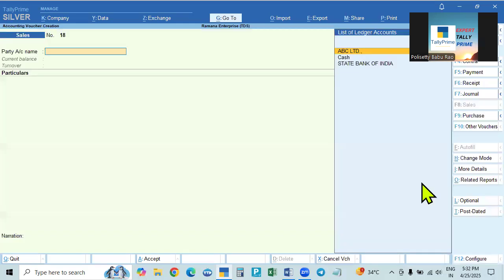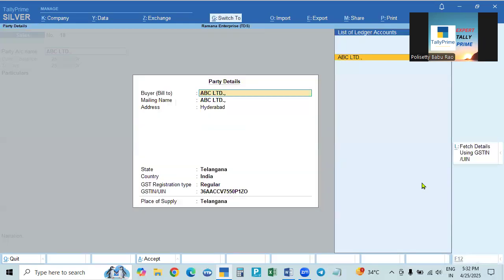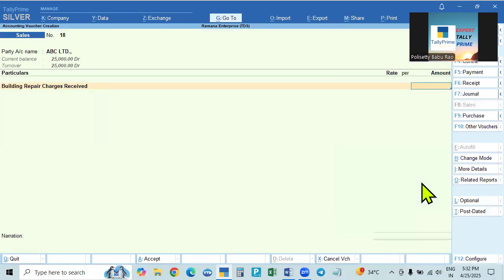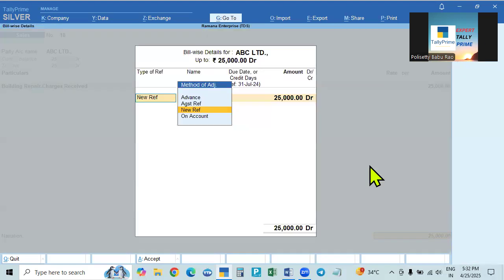31st July we will take up the same person, same service. The service may be different; he's giving different services, whatever it may be. The second bill is also 25,000 rupees. The first bill is 25,000, the second bill of 25,000, no GST, and the single bill limit is not crossed. Aggregate is 50,000, so the aggregate limit is also not crossed. So you will not deduct any TDS.